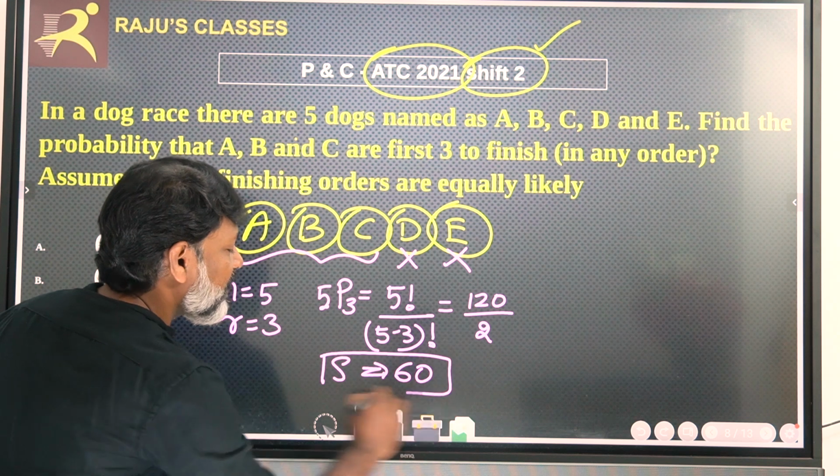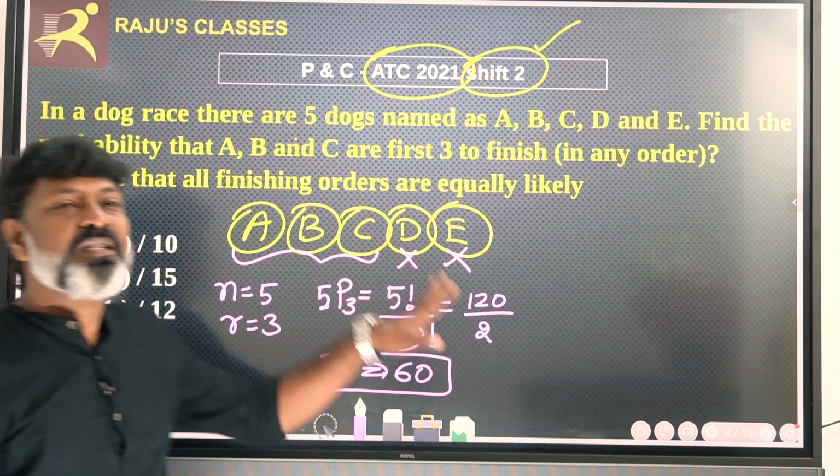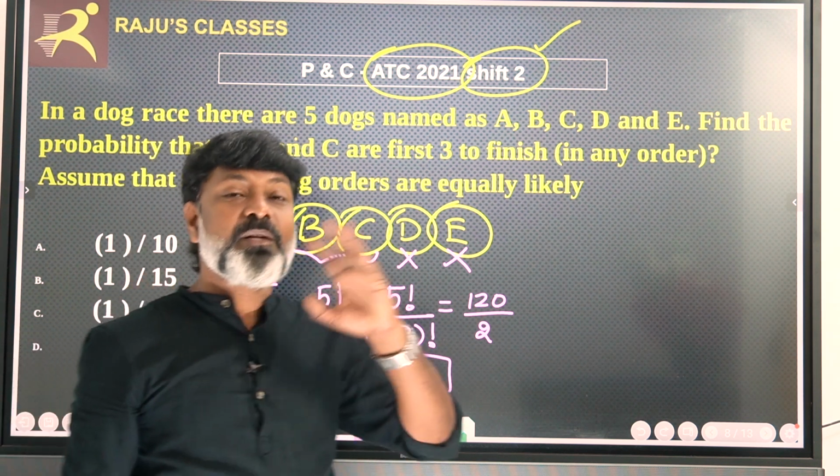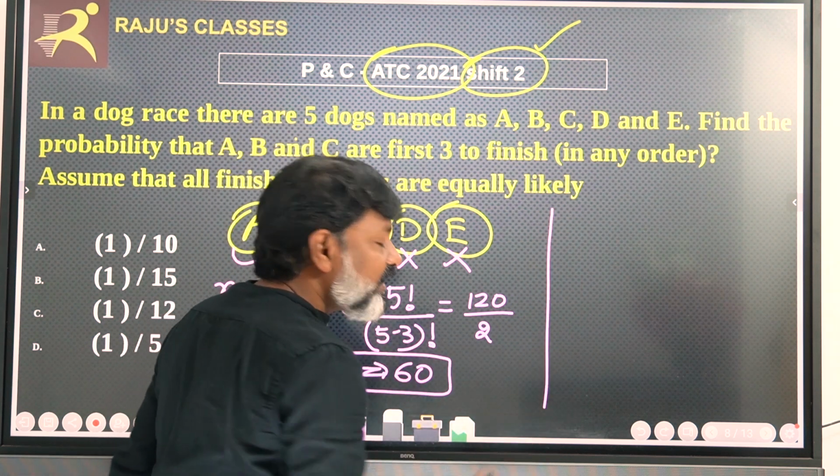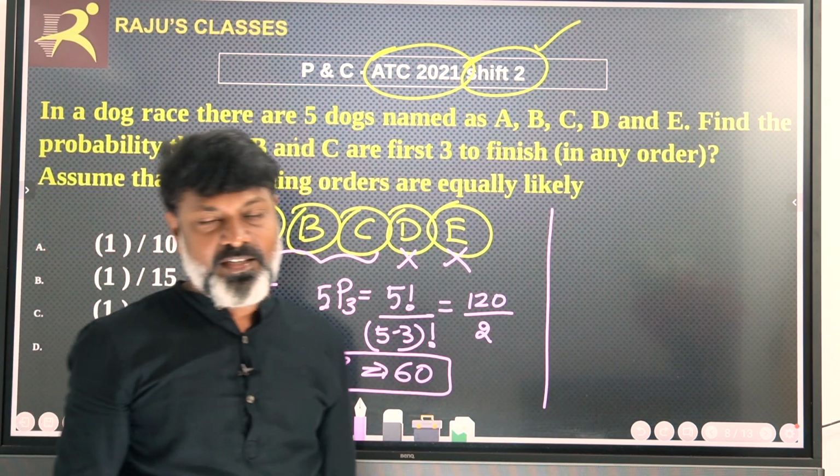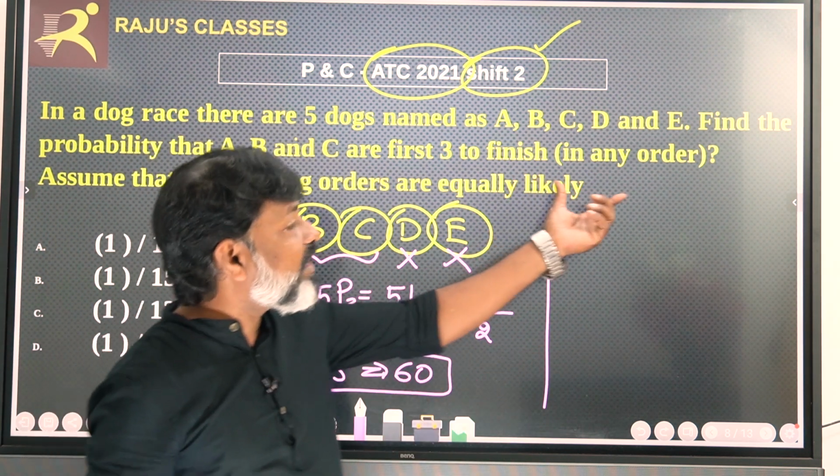S equal to 60, the sample space. N of S equal to 60. Out of the 60 permutations, the first 3 should be A, B, C. So, what are the possible combinations? Because they have said any order.